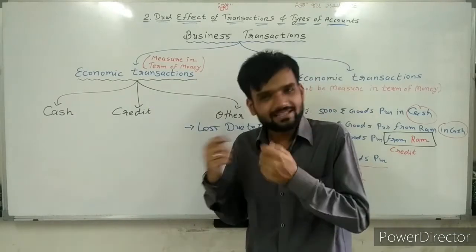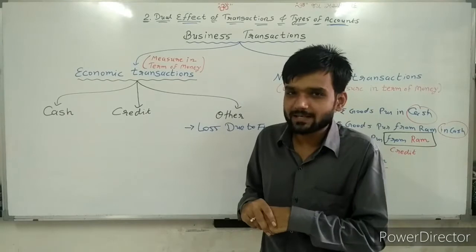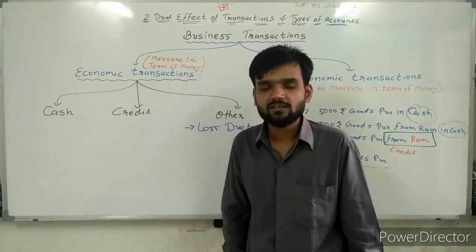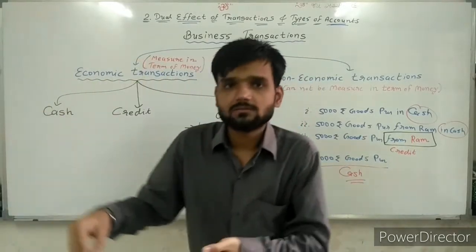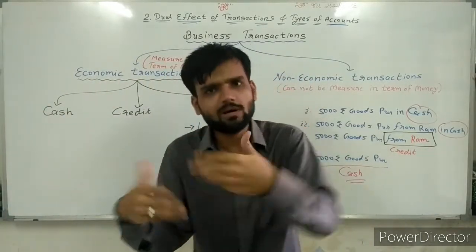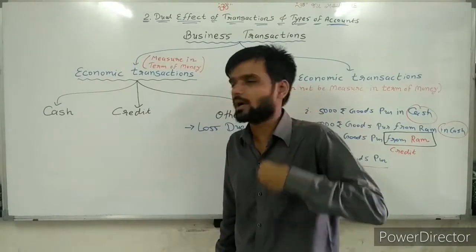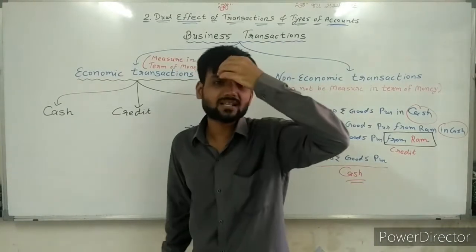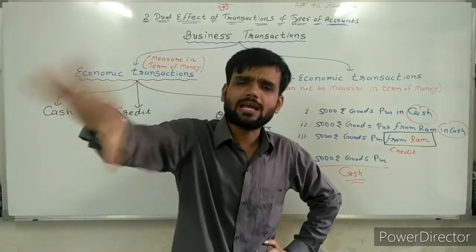Somebody has worked for me, that's why we have paid against it. So it's an economic transaction. Now cash or credit? Here, paid wages means what? Money paid. Simple. By the word itself, we can know it's a cash transaction. Paid means we have paid cash.